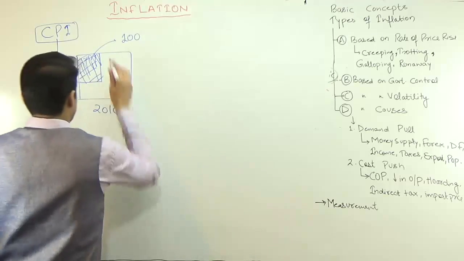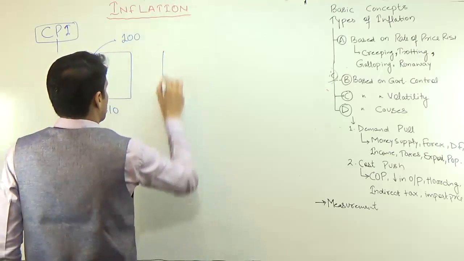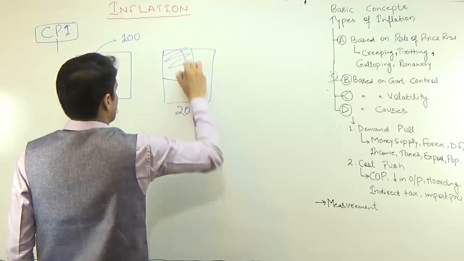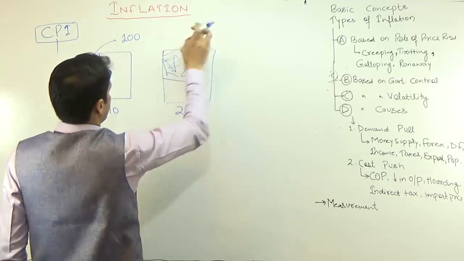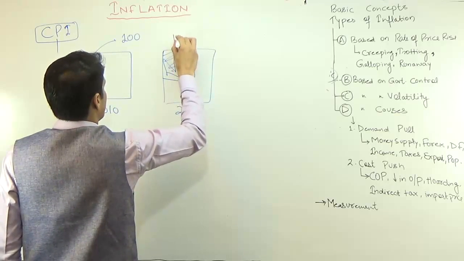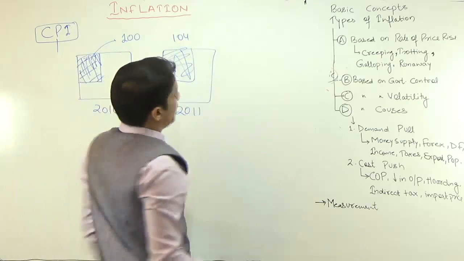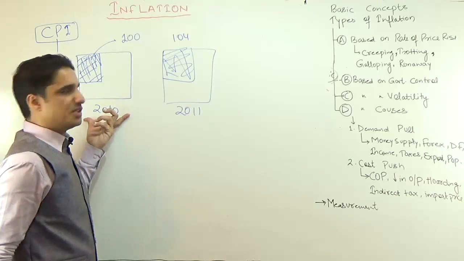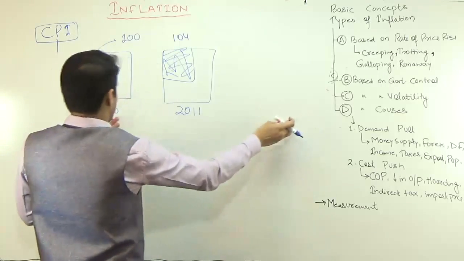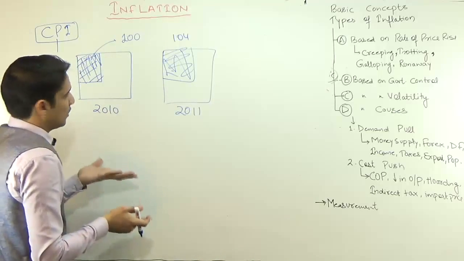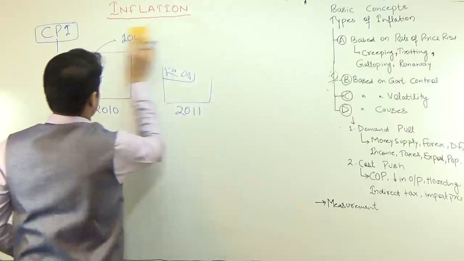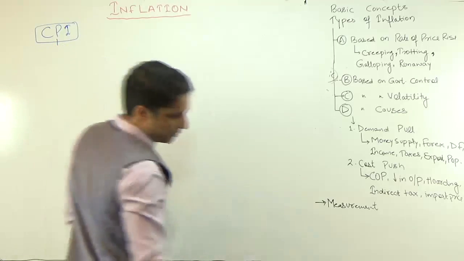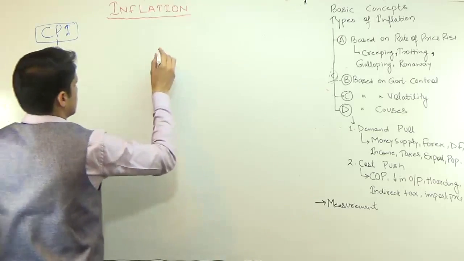The next year, in 2011, whatever the actual value came, they convert using the same formula, and suppose it becomes 104. The very next year it becomes 106, 110, 150, whatever it is. This is the relevance of the base year. You are comparing future years with respect to a particular base year. So in case of this new CPI indices, the base year changed from 2010 to 2012.